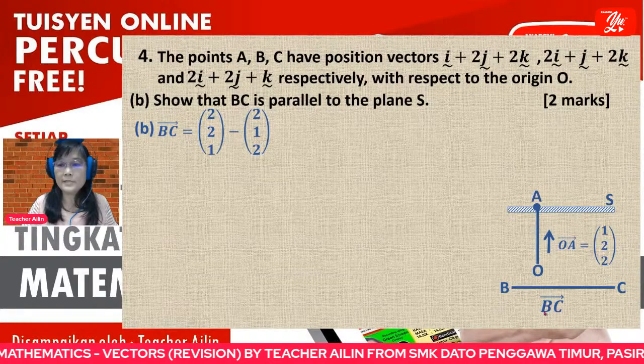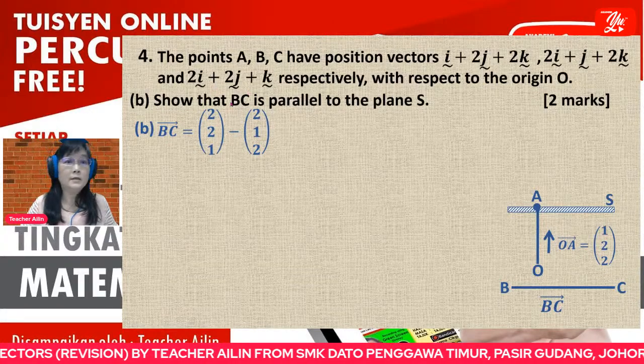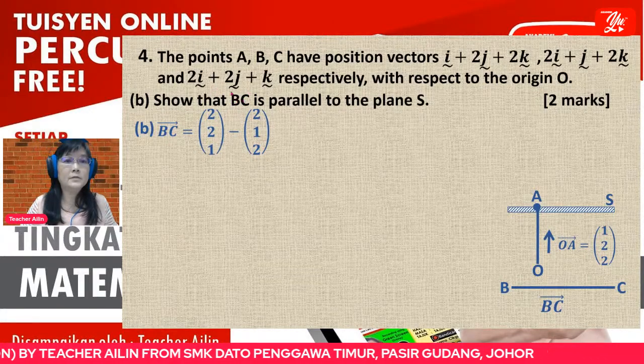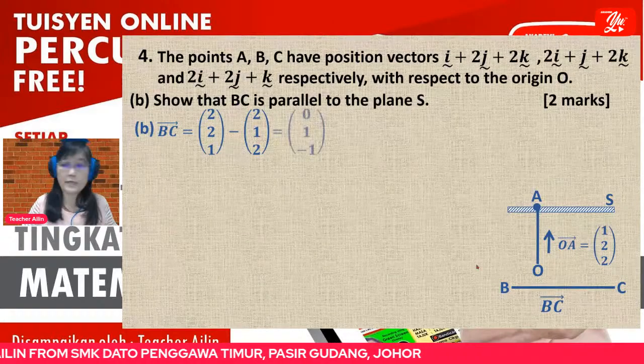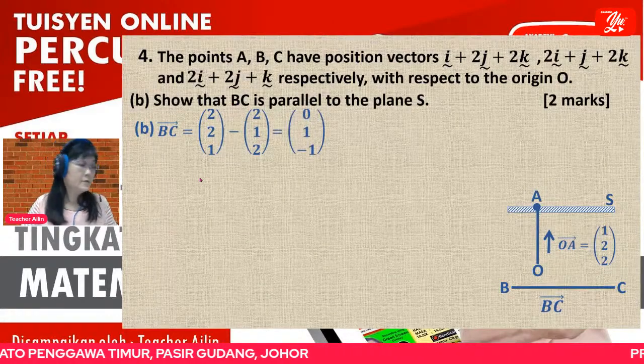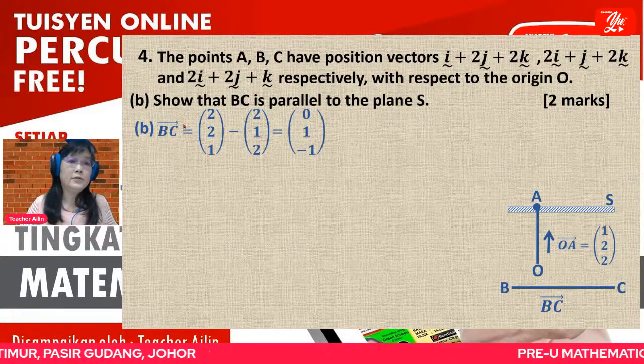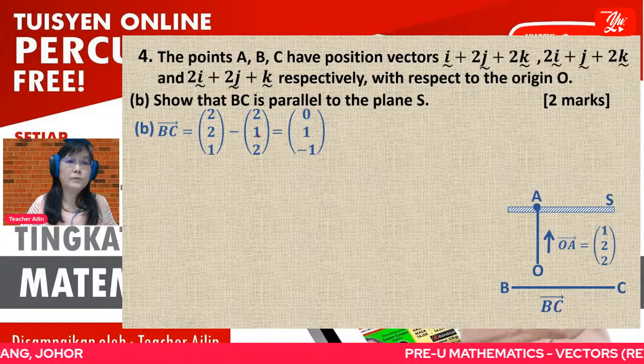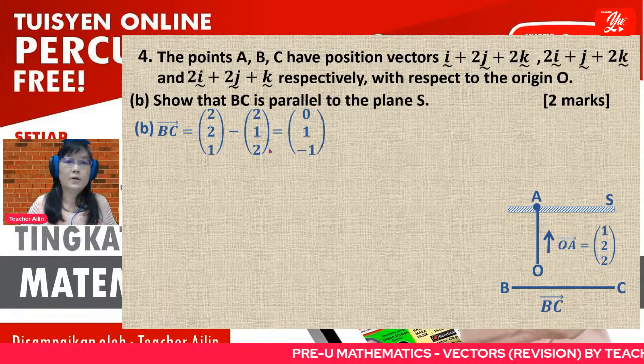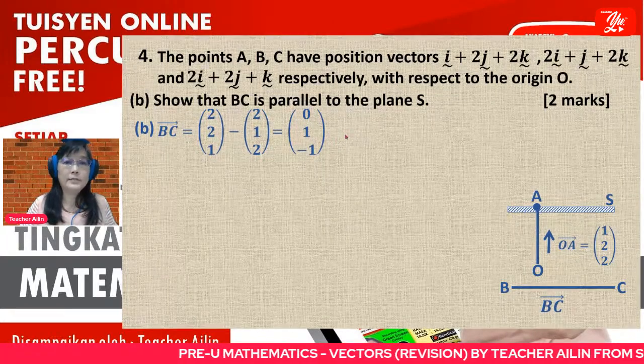So of course, the first step, you have to find the vector BC. BC here, without an arrow, means that it's a straight line. So you have to find the vector BC. To find the vector BC, you use C minus B. So first you got the vector BC.